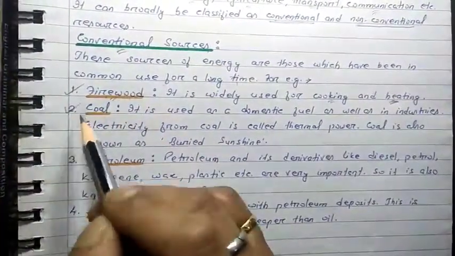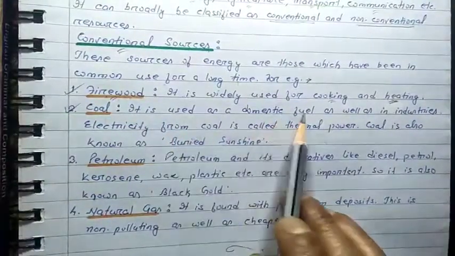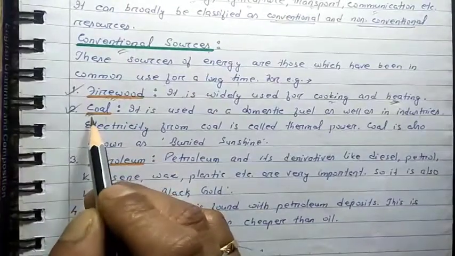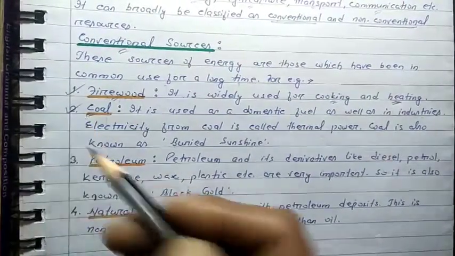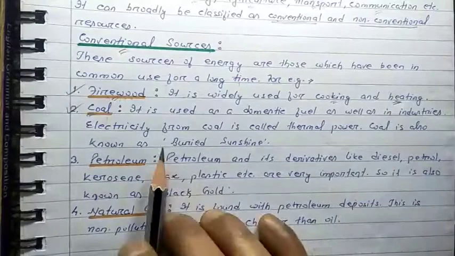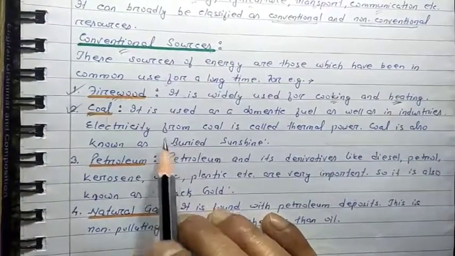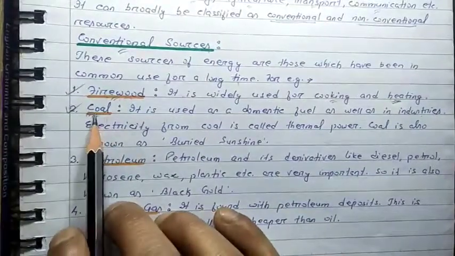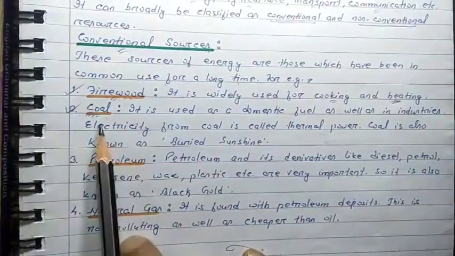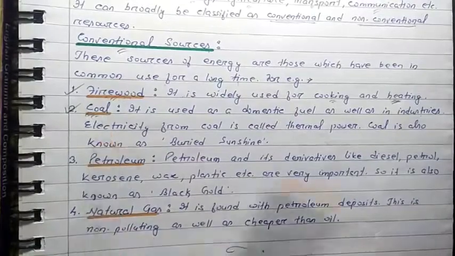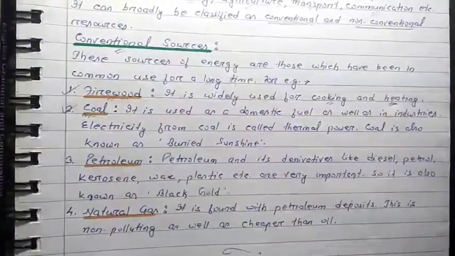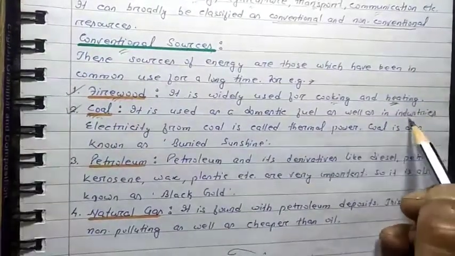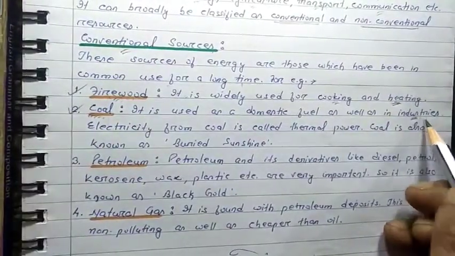The second one is coal. It is used as a domestic fuel as well as in industries. Coal can be used for different purposes. You know, here at Hapoli, we are living in a very cold region. This coal is used for heating purposes. Even coal was used for running the trains. Even today also it is used in different types of industry.